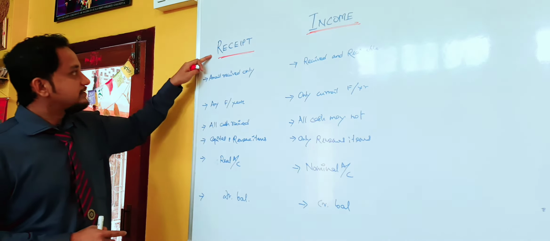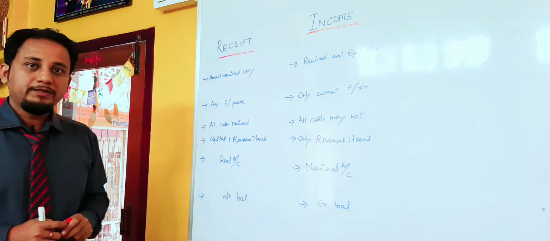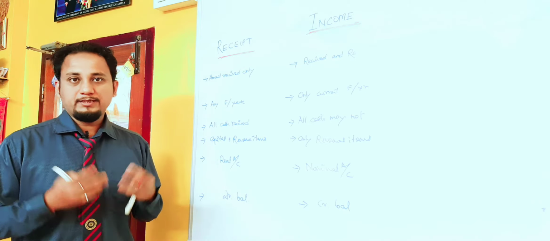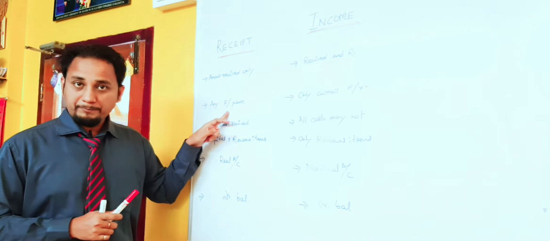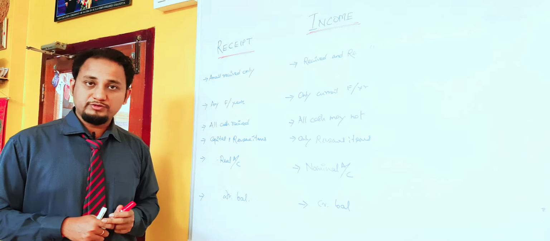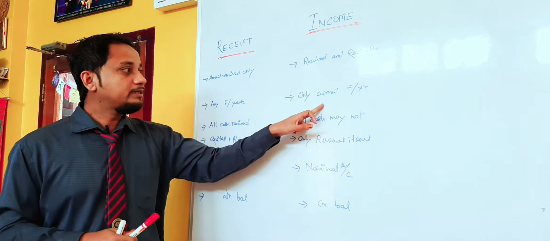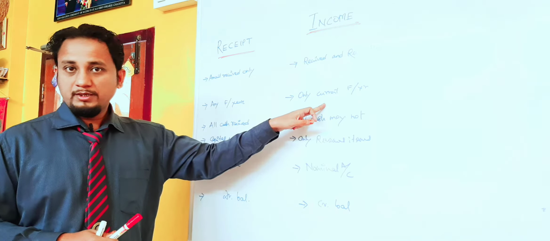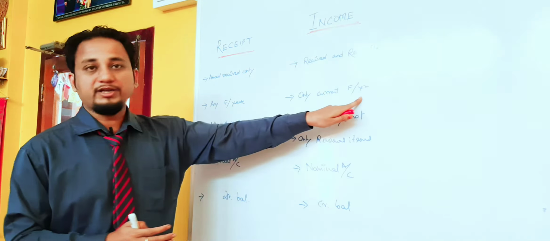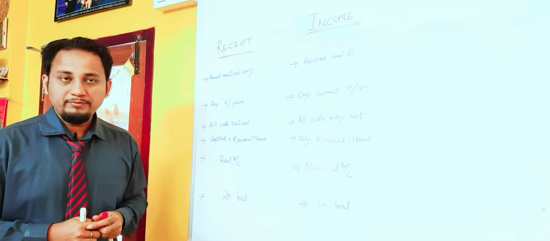Second, receipt includes the receipt of any financial year. That might relate to the previous year or next year. Say now it is 2020, in receipt, if you get a payment for 2010, then it is also included under the receipt. If we are getting advance payment for the year 2025, then it will also be included under the receipt. But when we talk about the income, income considers only those receipts which take place during the current financial year. It does not consider any previous or any upcoming financial year.